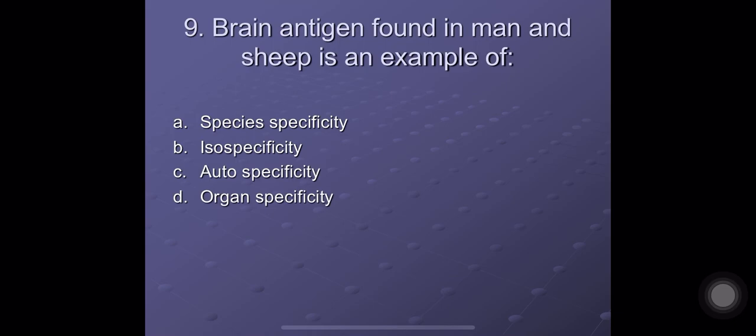Question number 9. Brain antigen found in man and sheep is an example of A. Species specificity, B. Isospecificity, C. Autospecificity, and D. Organ specificity. There are some brain specific antigens which are common to man and sheep. These antigens are found in sheep brain and also in man's brain. Such brain specific antigens are organ specific antigens because they are particular to that organ, that is the brain. So option D is the correct answer. Option D, organ specificity.